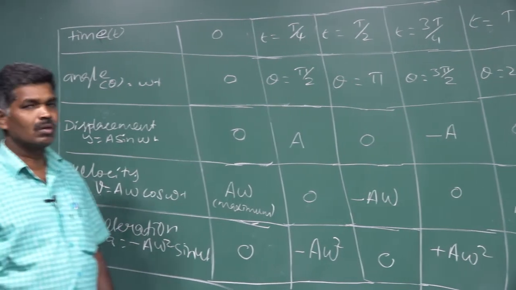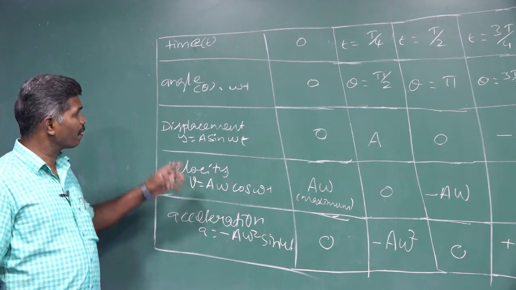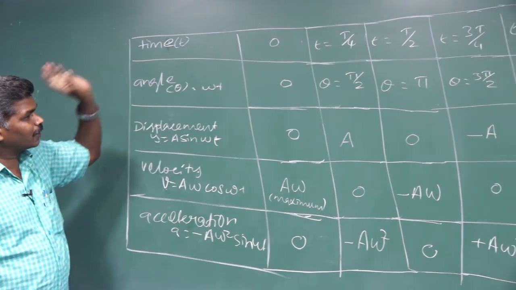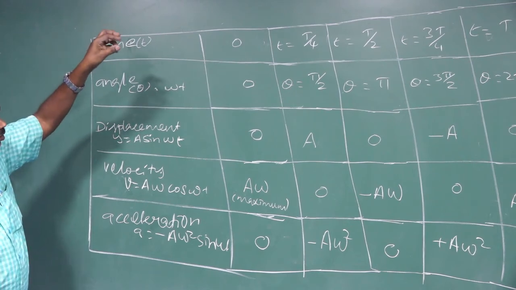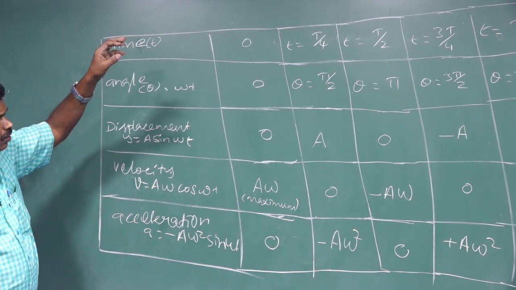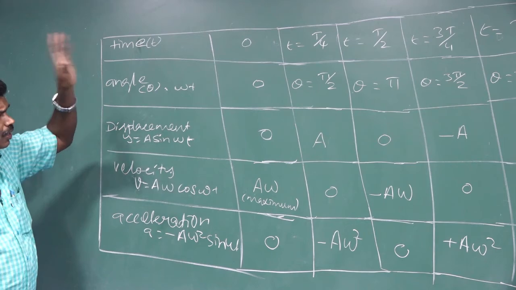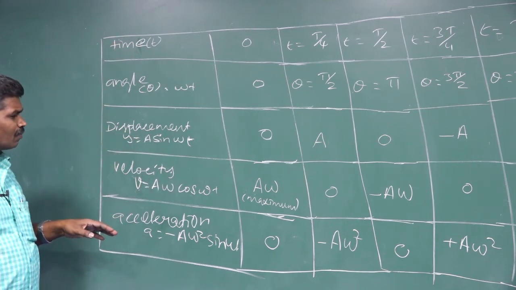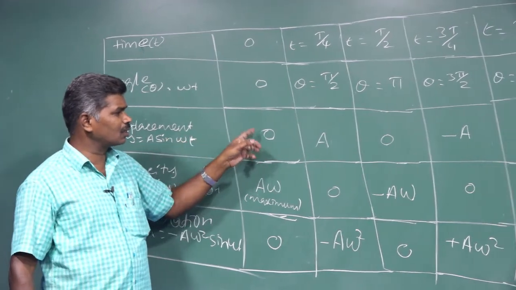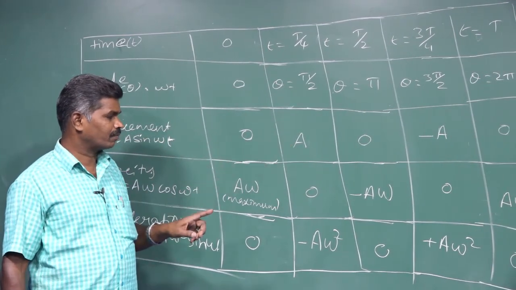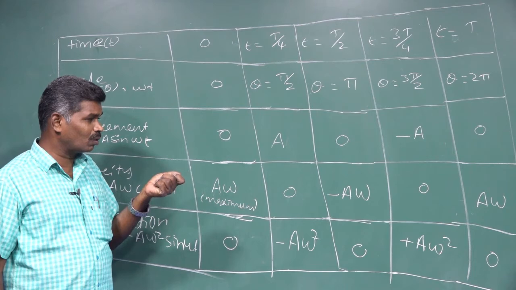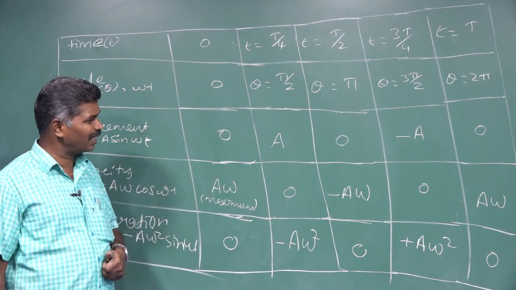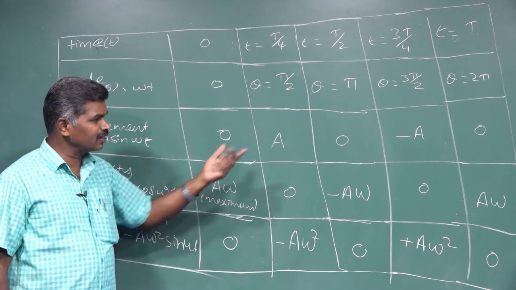For time from 0 to capital T, split into 0, T by 4, T by 2, 3T by 4 and T, the corresponding displacement values first vary from 0 to positive A. Then once again it becomes 0, then in the opposite direction the maximum displacement is minus A. Then finally it reaches the mean position.